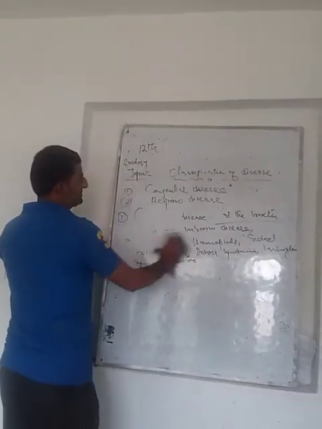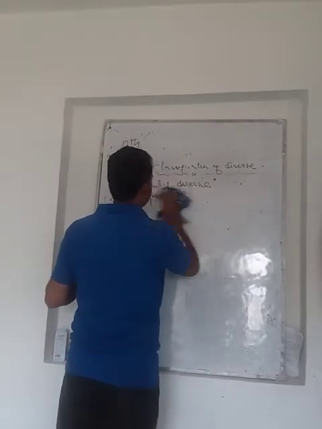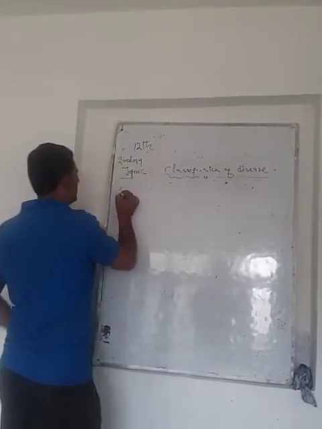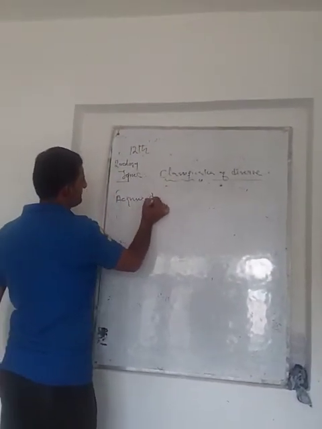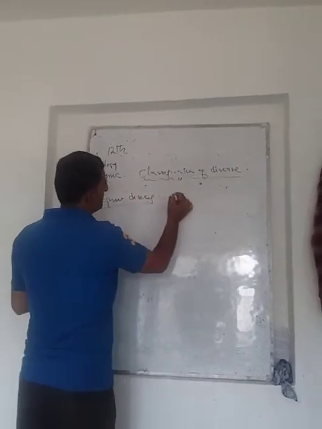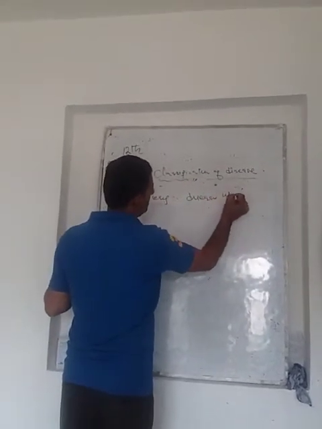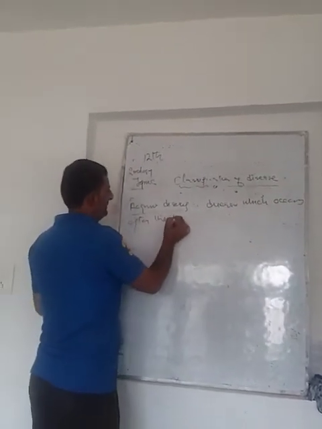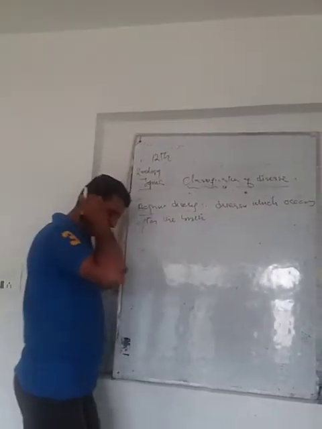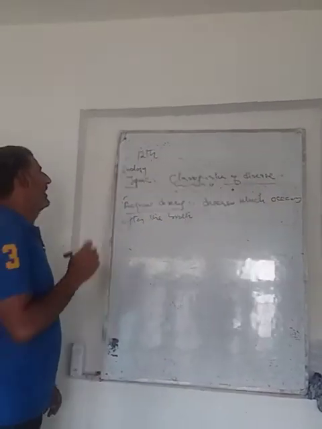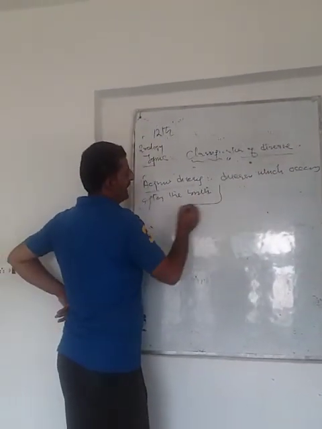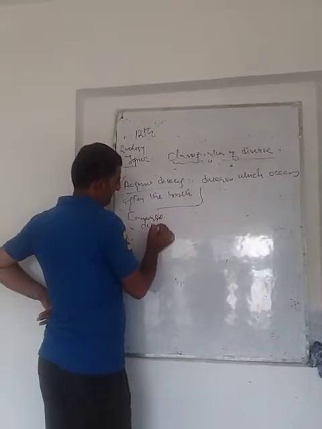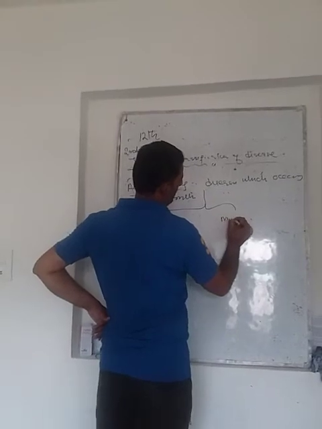Then the second type is the most important type, that is acquired diseases. Diseases which occur after the birth. Acquired disease means diseases which occur after the birth. After the birth, we call that these are acquired diseases. And these acquired diseases, it's of two types. One is communicable disease, and the second one is non-communicable disease.